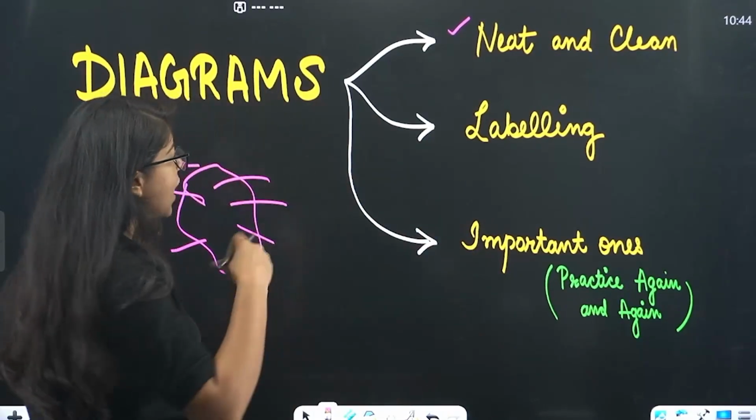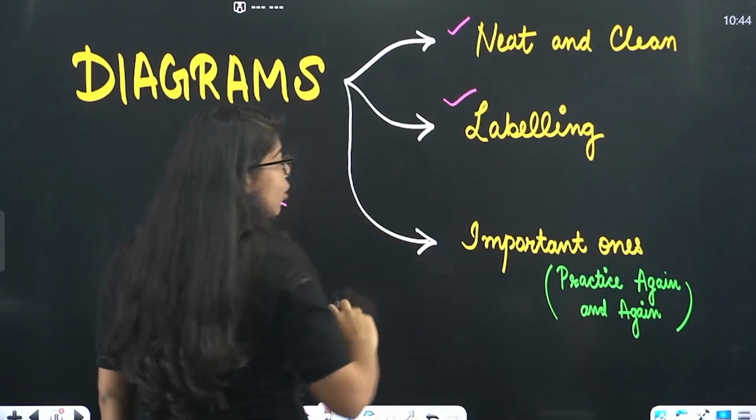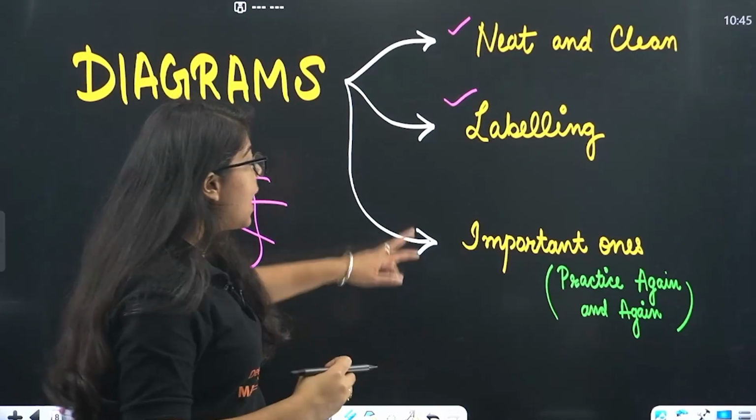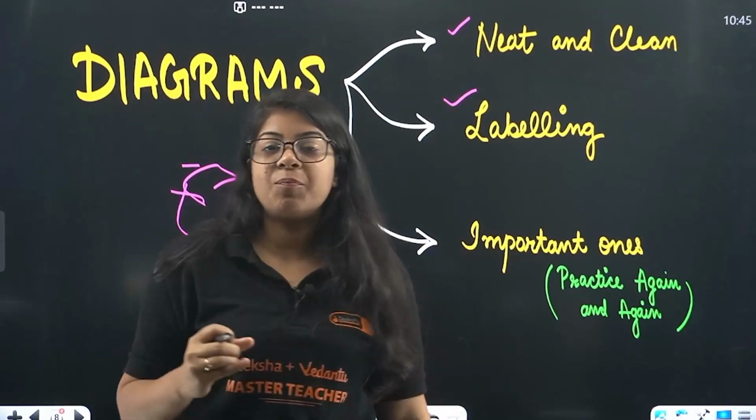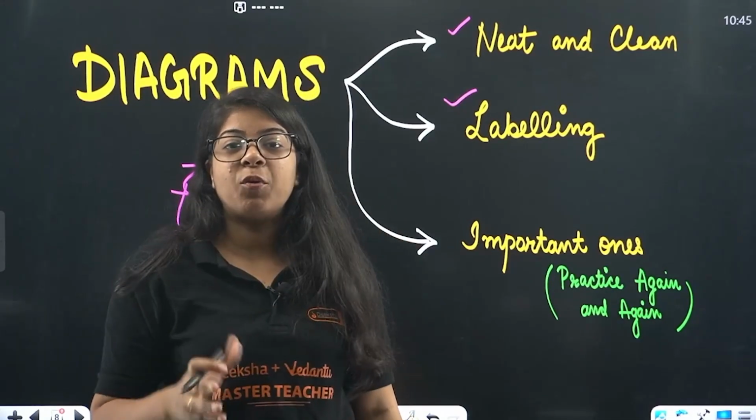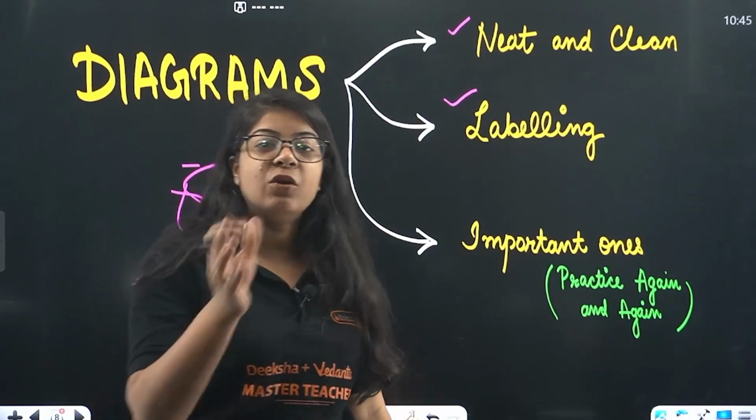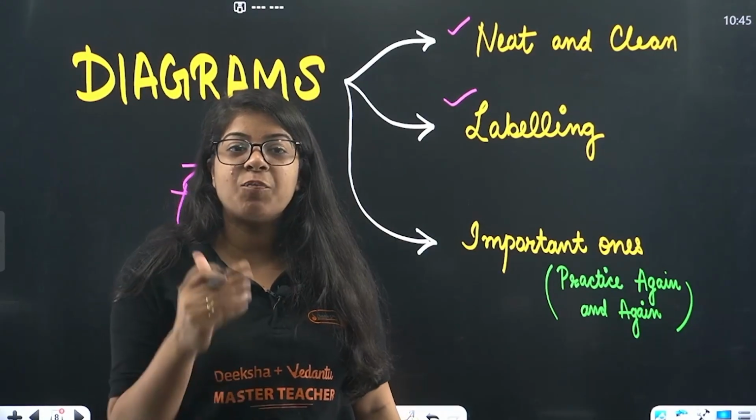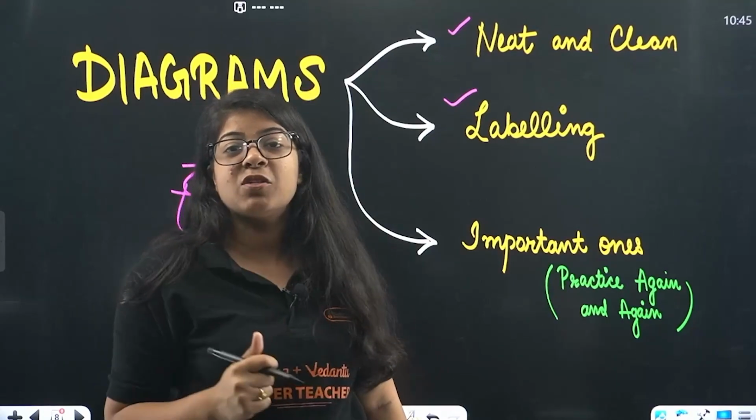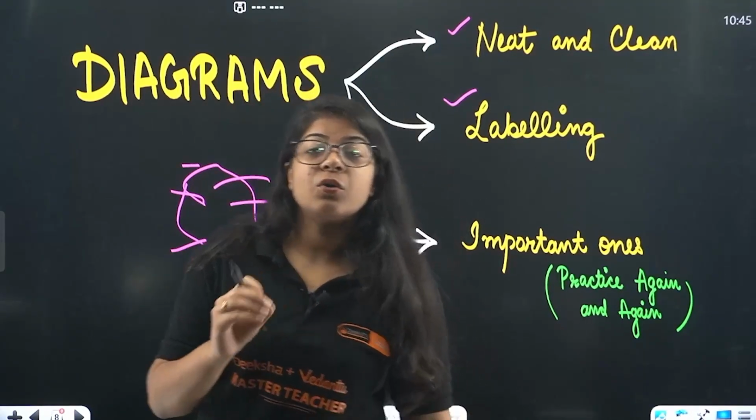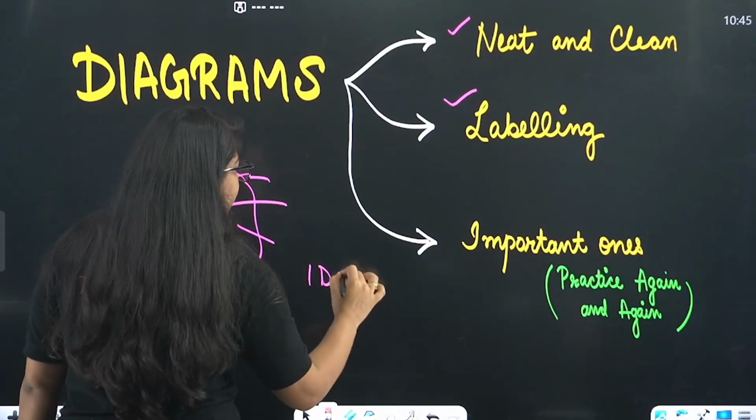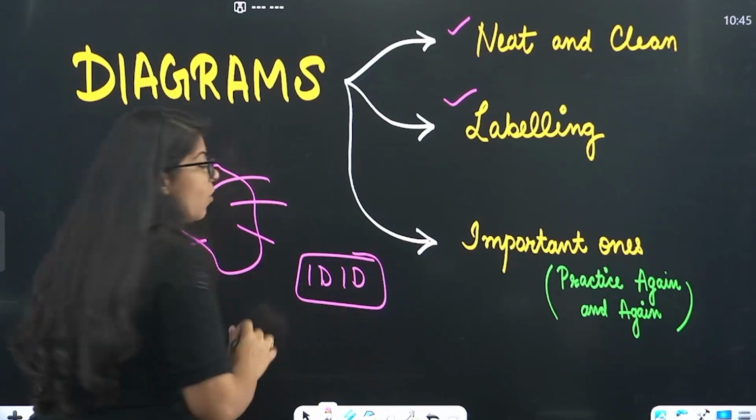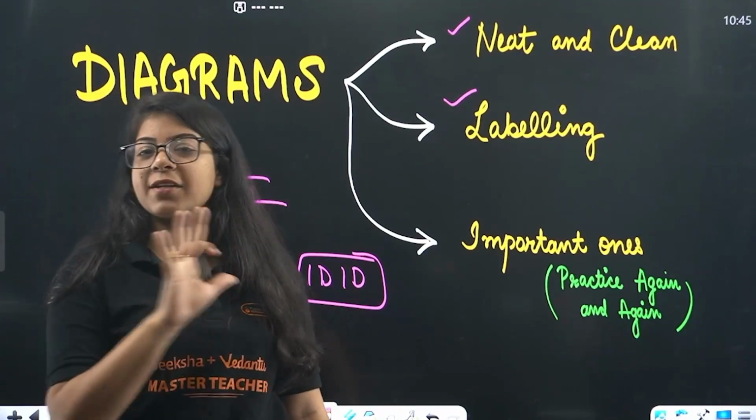Then of course labeling is very important. So study, practice, and then practice the important ones again and again. We know the diagram of the heart is very important. We know ray diagrams are very important. We know graphs are very important. We know the human digestive system diagram is very important. Animal cell and plant cell diagrams are very important. So make sure to draw these again and again. Maybe let's just draw one diagram one day. 1D: we draw one diagram one day. That's your formula.